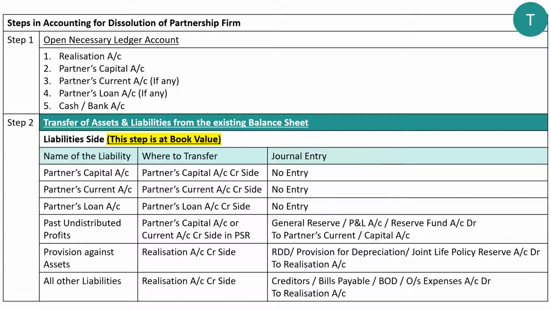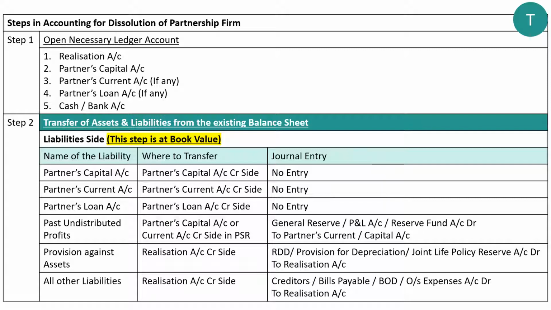Now remember, we are on the liability side. Anything on the liability side should go to any one of the 5 different ledger accounts which we have prepared in step number 1, but on the credit side. So the liability side must go to some or other account's credit side. So partners capital account will go to partners capital account credit side, and the balance sheet name and ledger account name, both of them are the same. That means there is no entry required, journal entry is not required.